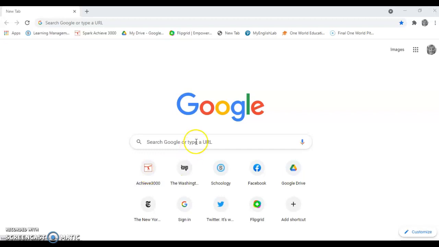Hi everybody, I wanted to take a moment to show you Newsela, which is a great website that I think will be a good spot for you to find sources and articles and evidence for your One World essay.